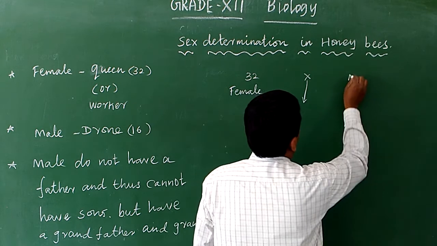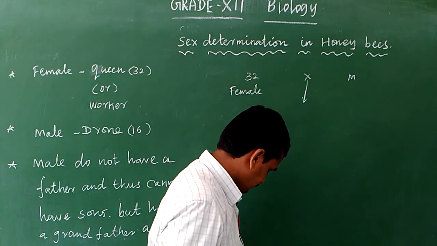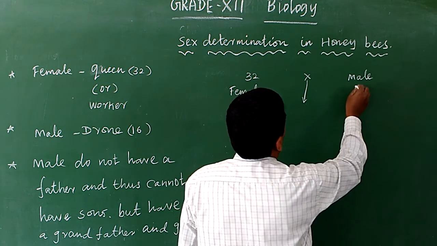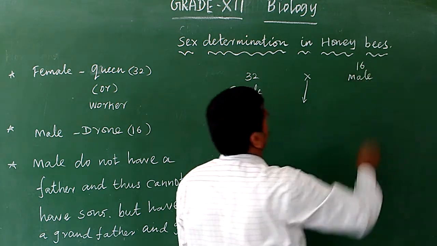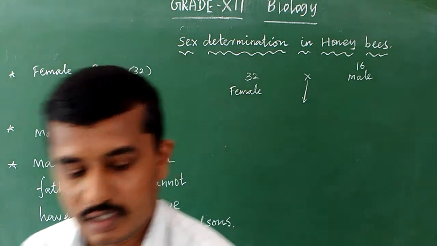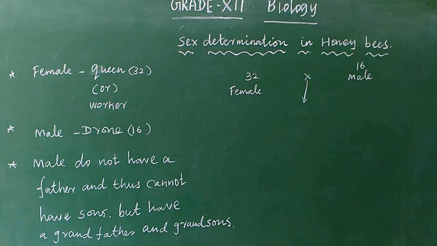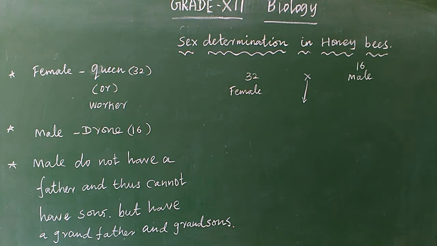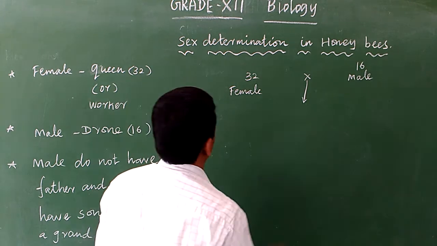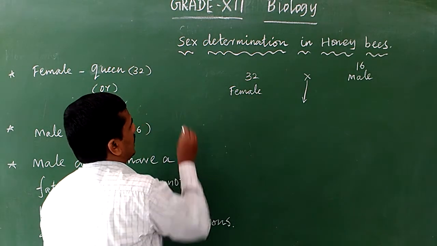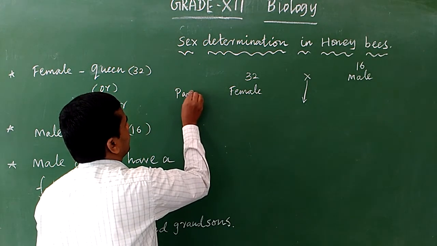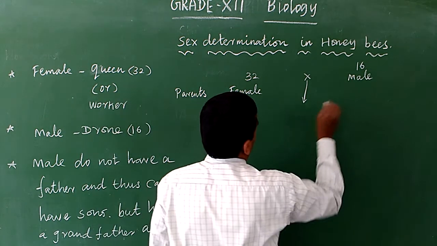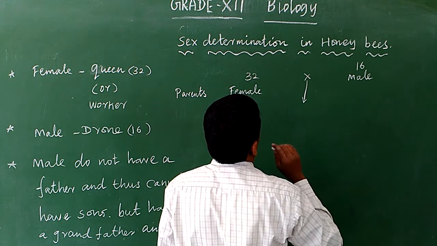Male contains only 16 chromosomes. These are the parents: the female contains 32 chromosomes and the male contains only 16 chromosomes.